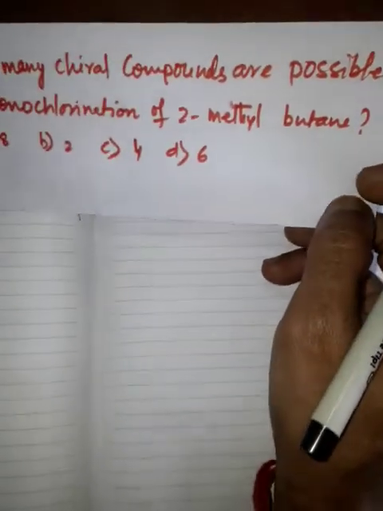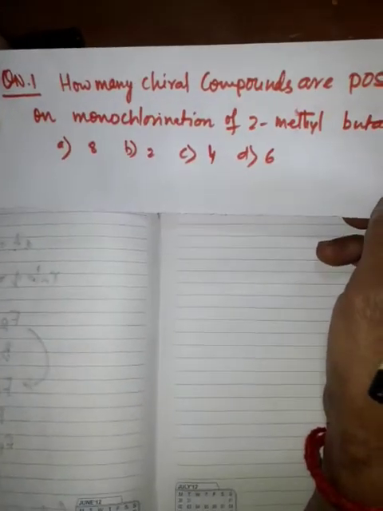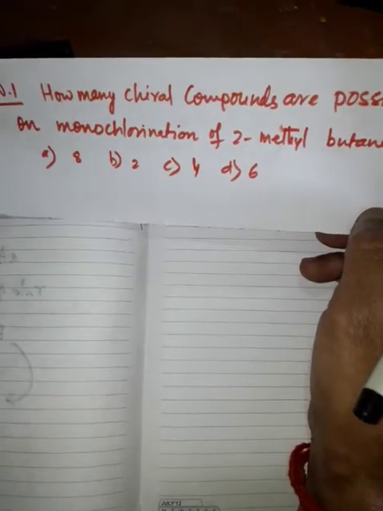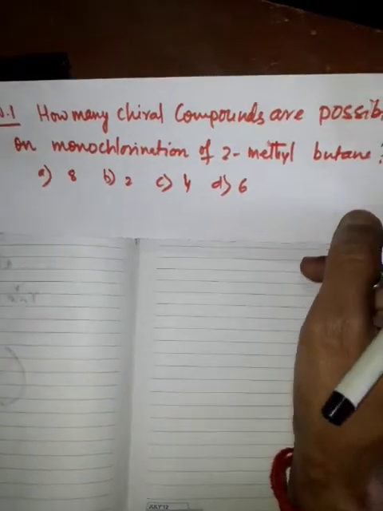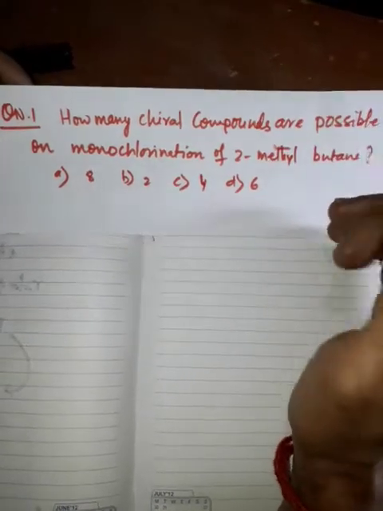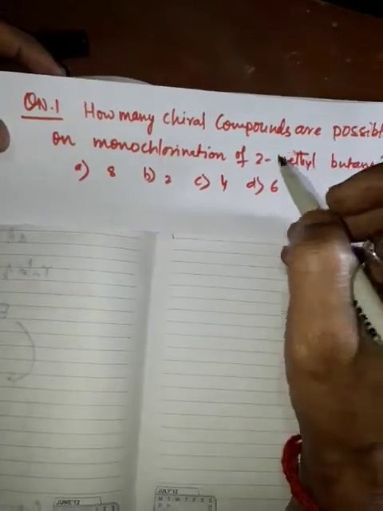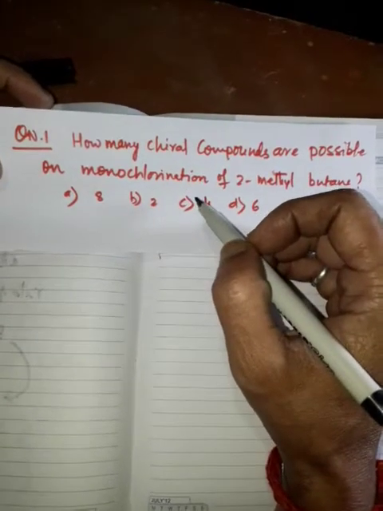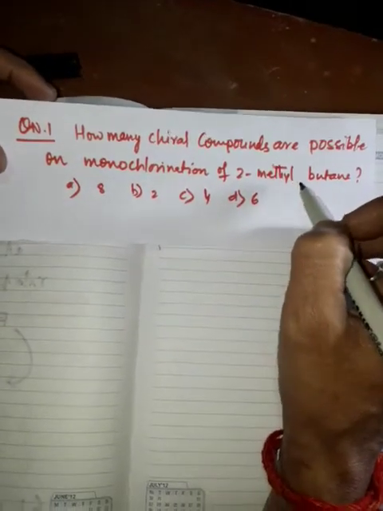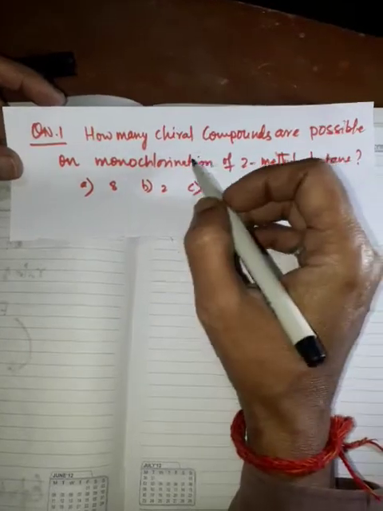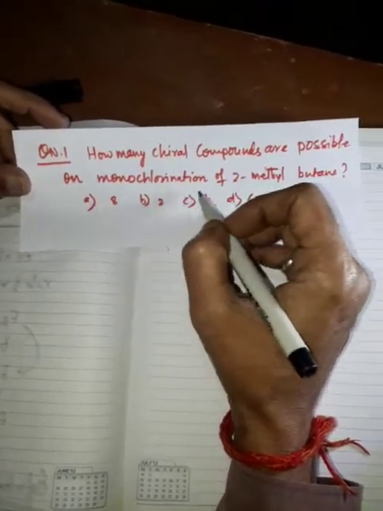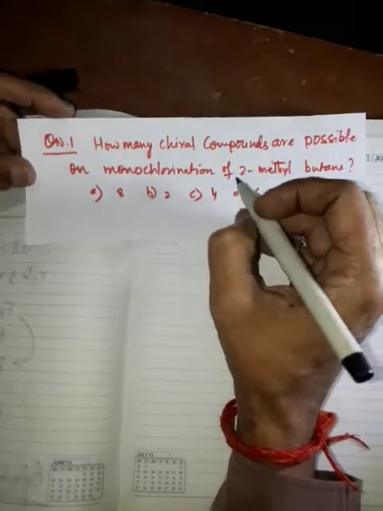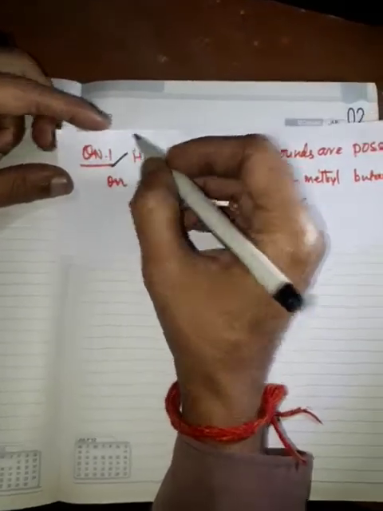Students, today we'll discuss some questions related to haloalkanes and haloarenes. First question is, how many chiral compounds are possible on monochlorination of 2-methylbutane? This is our first question.